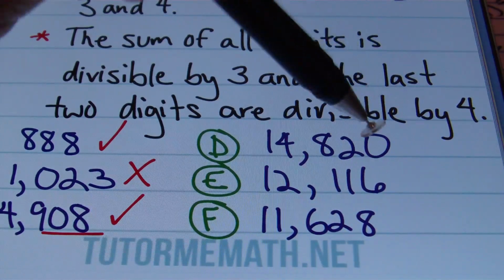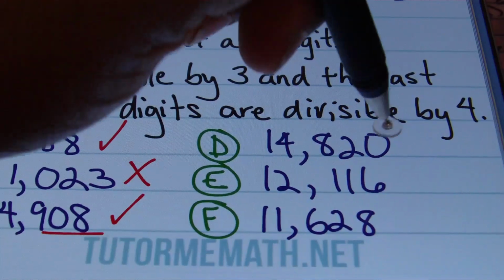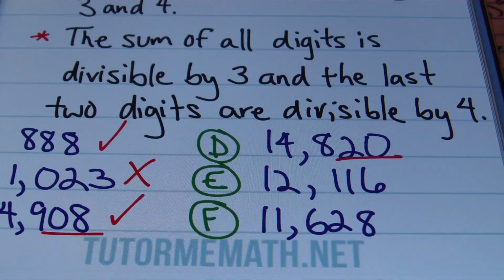Then, are the last two digits divisible by 4? Let's see. Our last two digits are 20. And is 20 divisible by 4? Absolutely, it is. Great job, guys. So that means that, yes, this number 14,820 can be divided by 12. Absolutely. Now we're looking at E.